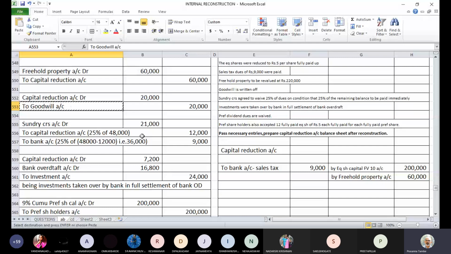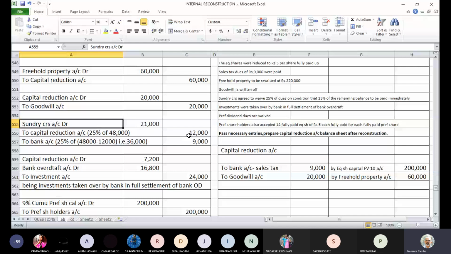So to goodwill account. Then there is a settlement with creditors, and creditors have given us some discount of 12,000 rupees.